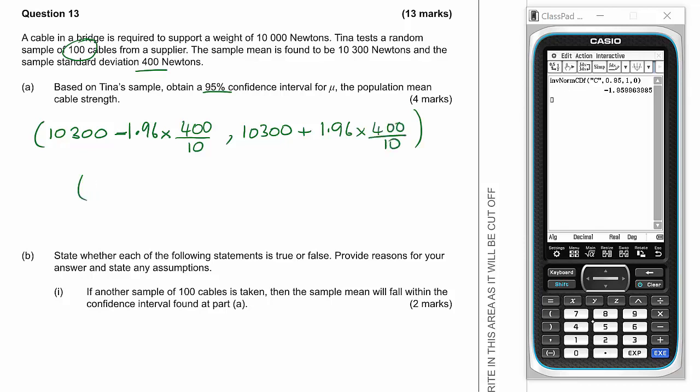So we have got 10,300 take away 1.96 times 40, 10,221.6, and just change that in the middle there to a plus, 10,378.4.